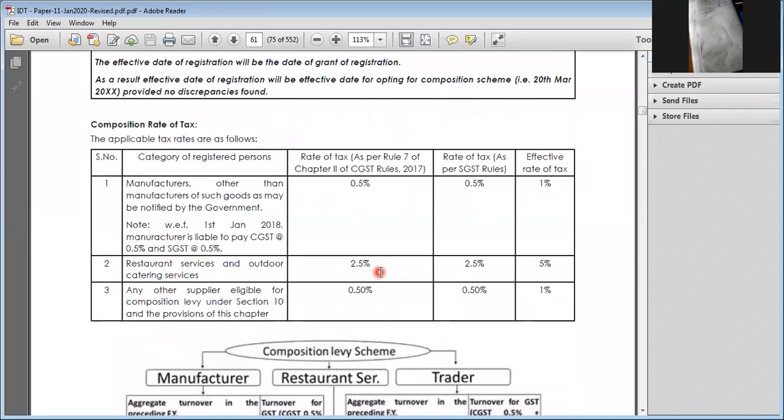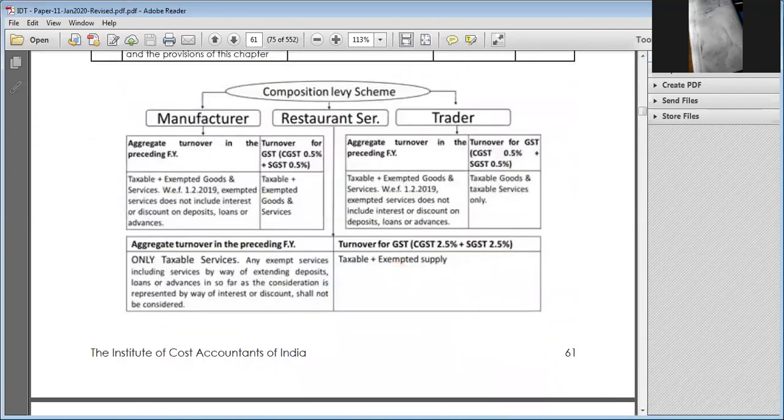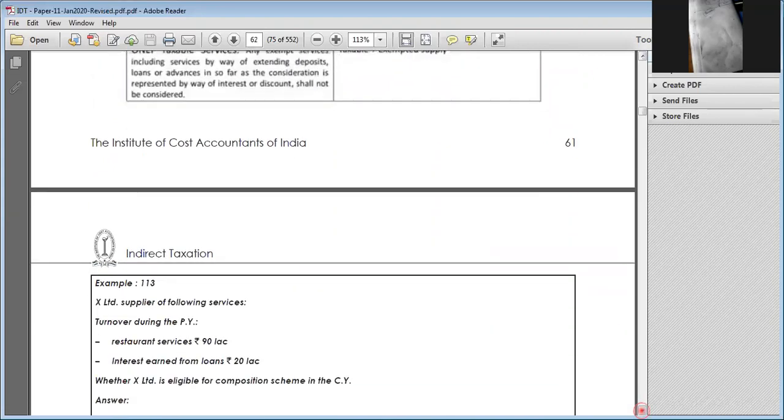Restaurant services 2.5% and 2.5%, total 5%. Effective rate 1% and 5%. The same scenario has been explained here also. Next, on the turnover and conditions, they have been explained.